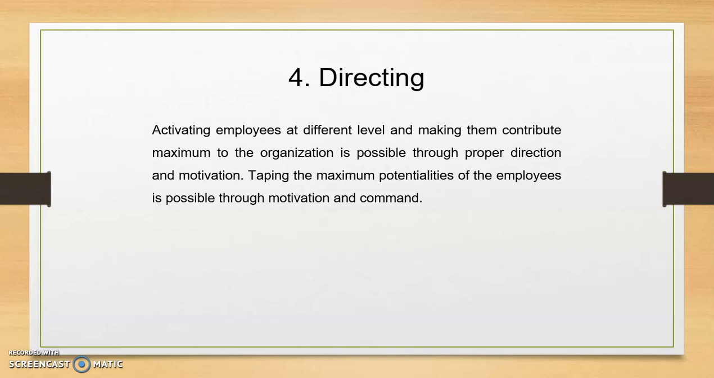Or maybe he is coming from a different industry, right? From pharma industry he entered into insurance industry, or in insurance industry a person entered into FMCG industry. Now we'll have to direct him, we'll have to tell him how to carry about his role, how to carry about his responsibilities. So we'll have to show him the path. So that comes under our directing.